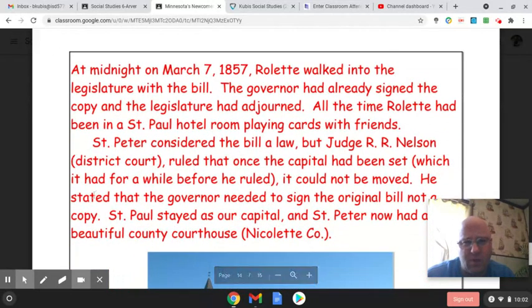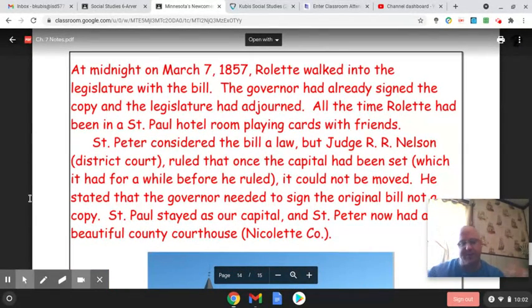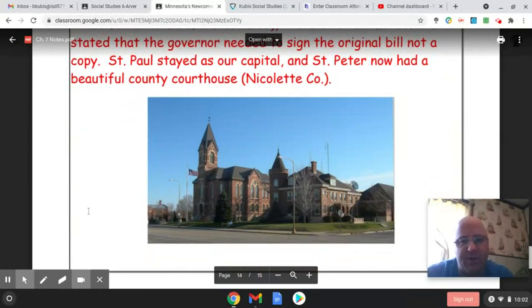So what ended up happening is they all thought that because he signed a copy, St. Peter would become the capital. But a judge ruled that no, the capital had already been set as St. Paul. You can't change the capital no matter what happened. And he also said the governor needed to sign the original bill, not a copy. So St. Paul stayed as our capital, and St. Peter, you can see in this building here, they had built this to be the Capitol building where the government would work. Well, now they have used it as a courthouse.